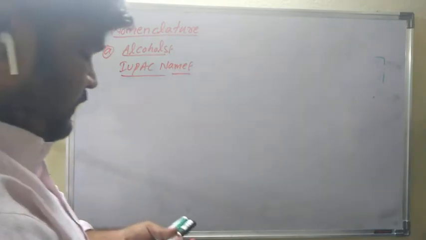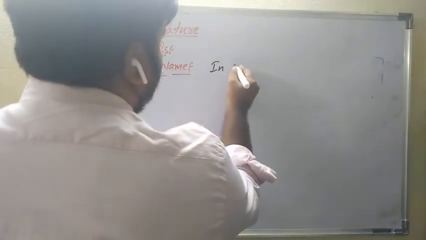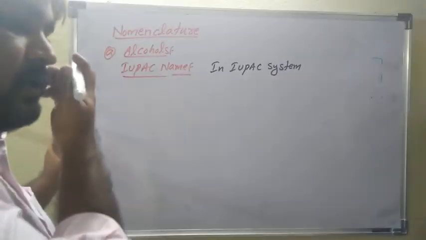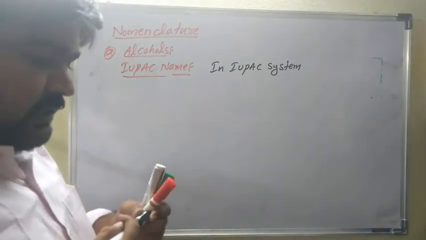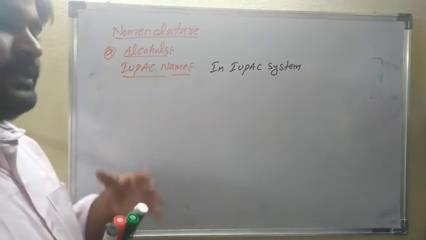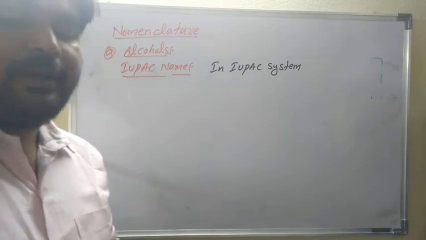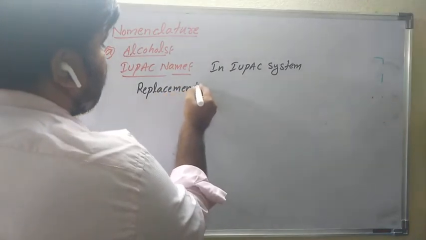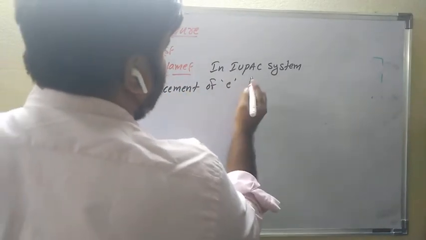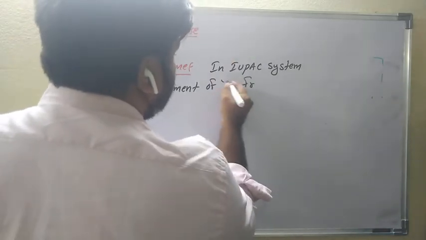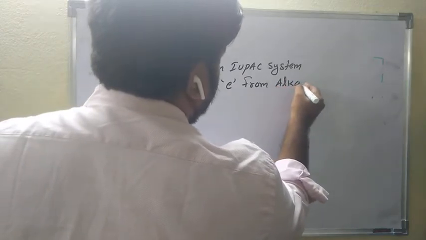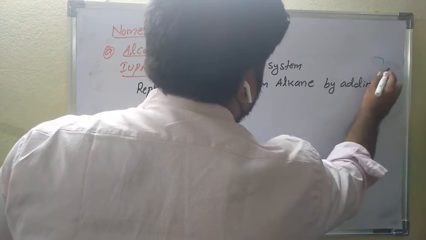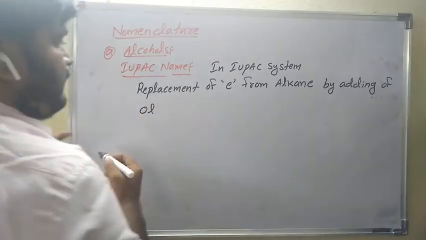In the IUPAC system, in the aliphatic alkanes, there is replacement of the letter E from the alkane by adding OL. See, it is very important.